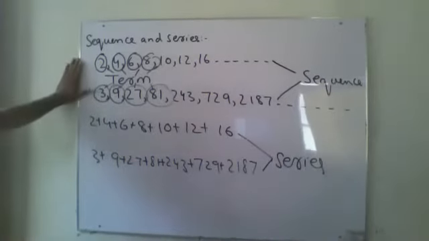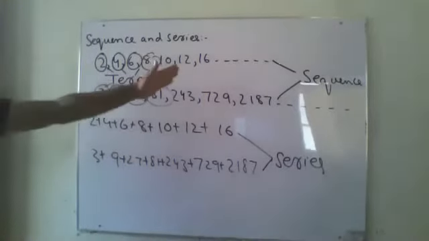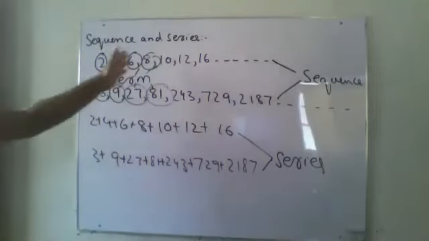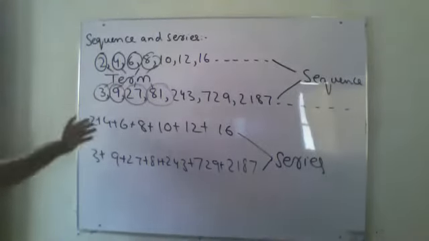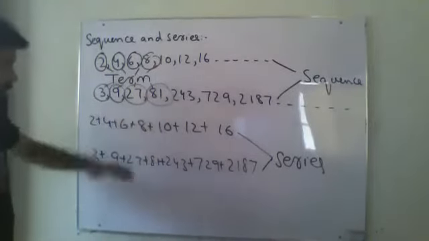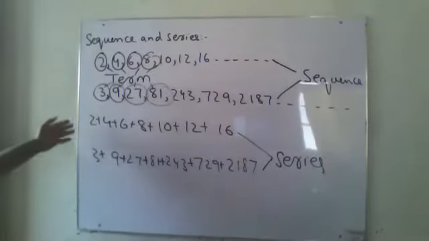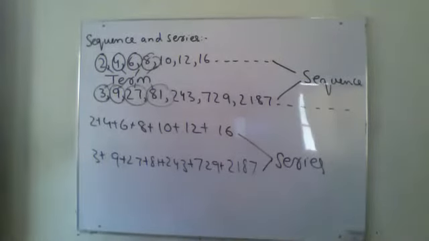This one is my sequence. All the numbers are written, but there is no connection between the numbers. And in this one, I have written the same type of numbers, but now I'm adding those numbers. So these are called a series.